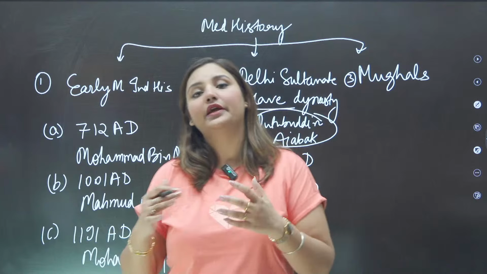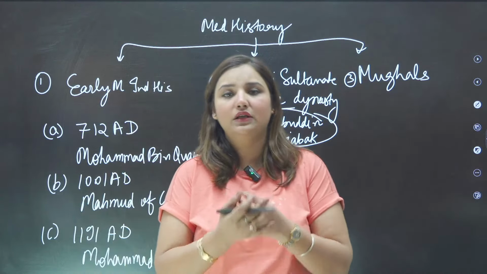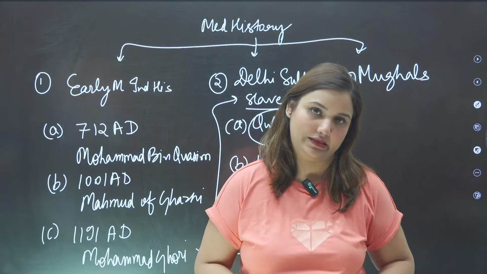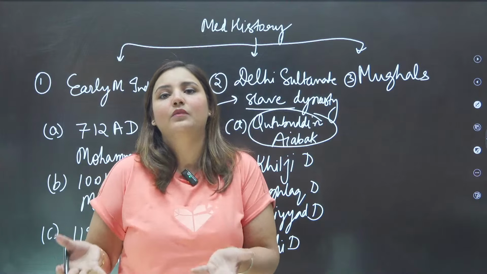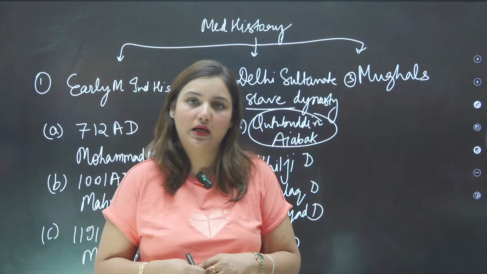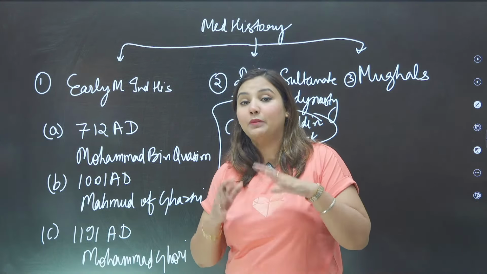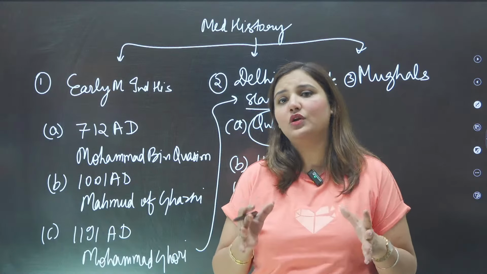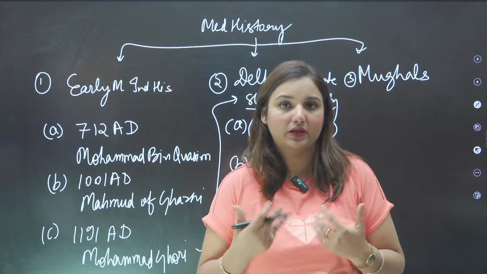Now, after the end of the rule of Razia Sultan, we see the fall of the slave dynasty. The last and youngest brother of Razia Sultan, Nasiruddin, was made Sultan by Balban. So Balban was a noble initially, but Balban was the last ruler of this slave dynasty, the last biggest ruler, or the greatest ruler.